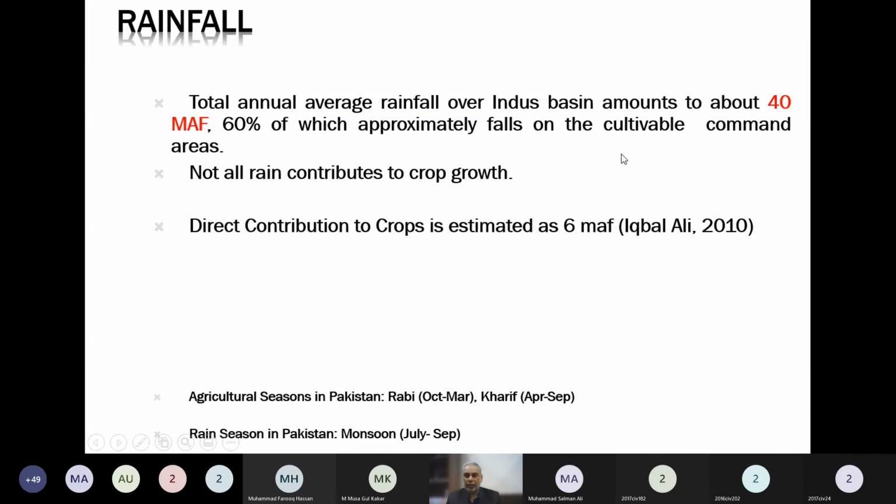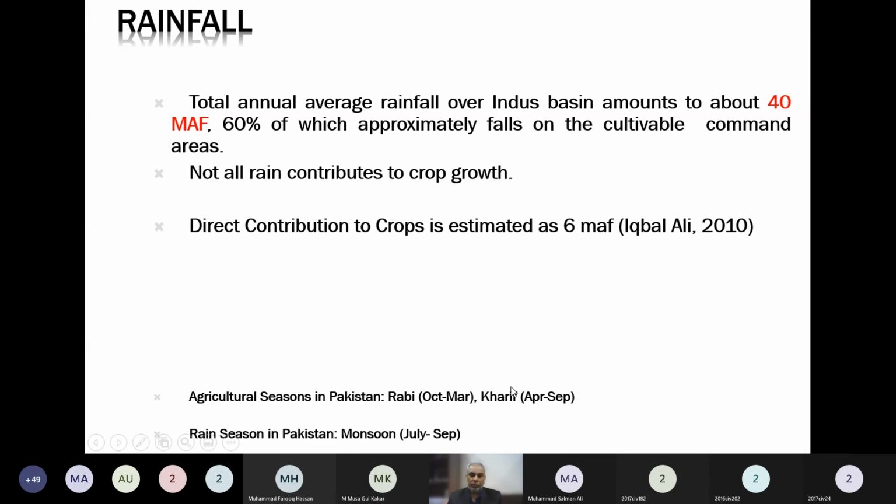60% of that is occurring on the cultivable command area. Hopefully you know these things. Command area, I told you previously, watershed area. Now command area is that area which is being fed by one source of water or one canal or one irrigation system. So that area is called the command area. Command area gets the water from a source, and it should be differentiated from the watershed area. Don't mix them together. Both are opposite to each other.